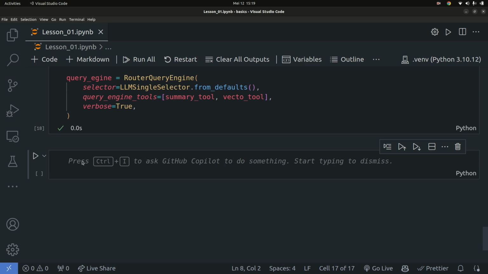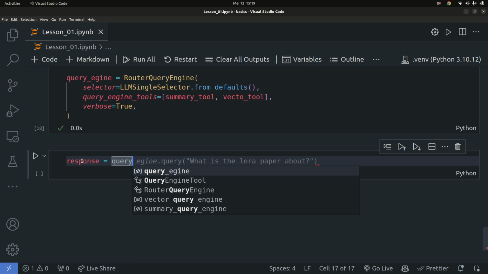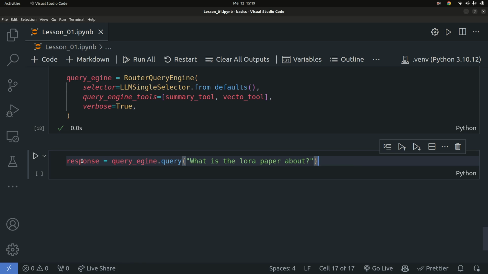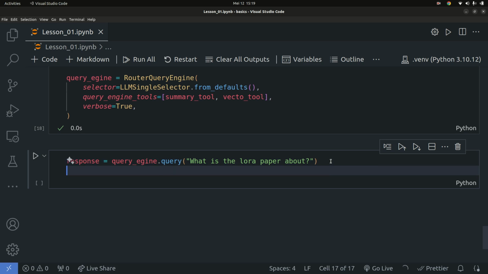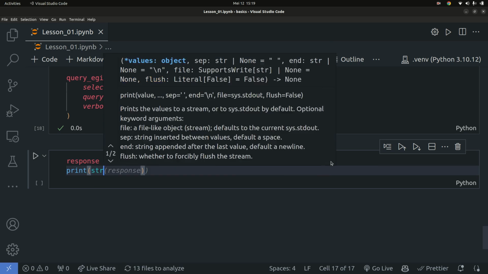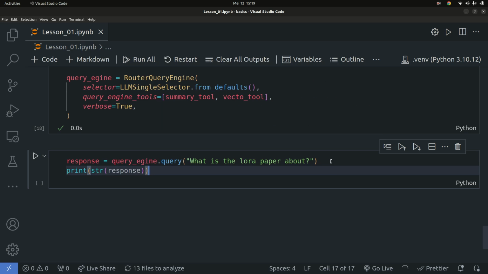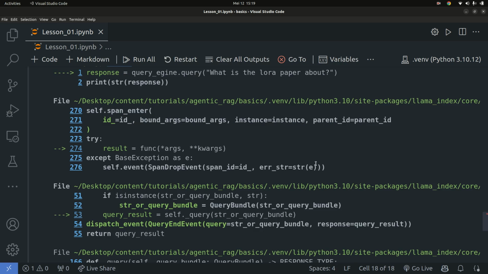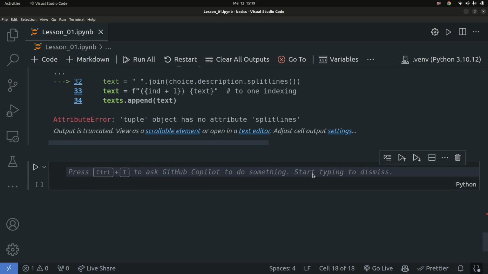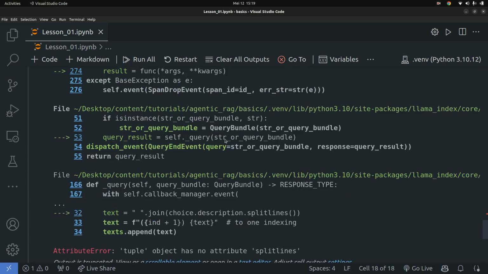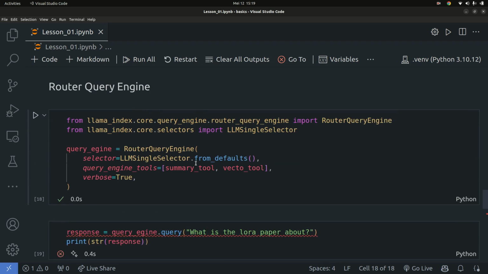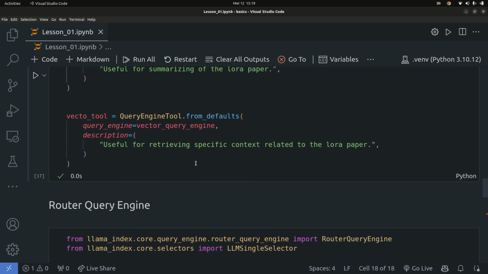So we're going to simply ask it a question right here. I'm going to say response is going to be equal to query_engine.query, what is the LoRA paper about? And you're going to simply print the string format of this response, and then run that. So what is the LoRA paper about? We got an error right here. It says tuple object has no attribute splitlines. Okay, so good. Let's look at what, maybe I have an error somewhere right here.